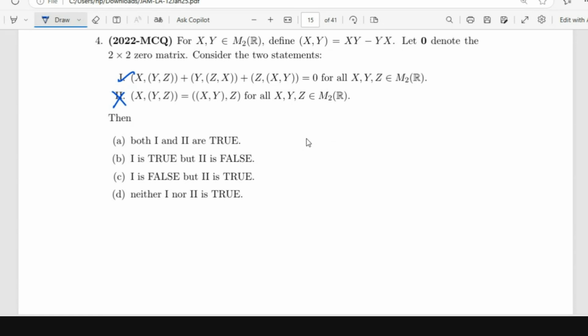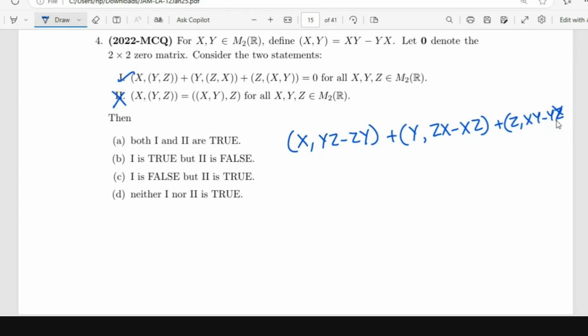So you first expand the second terms in the first go itself, like yz minus zy plus y times zx minus xz plus z times xy minus yx.